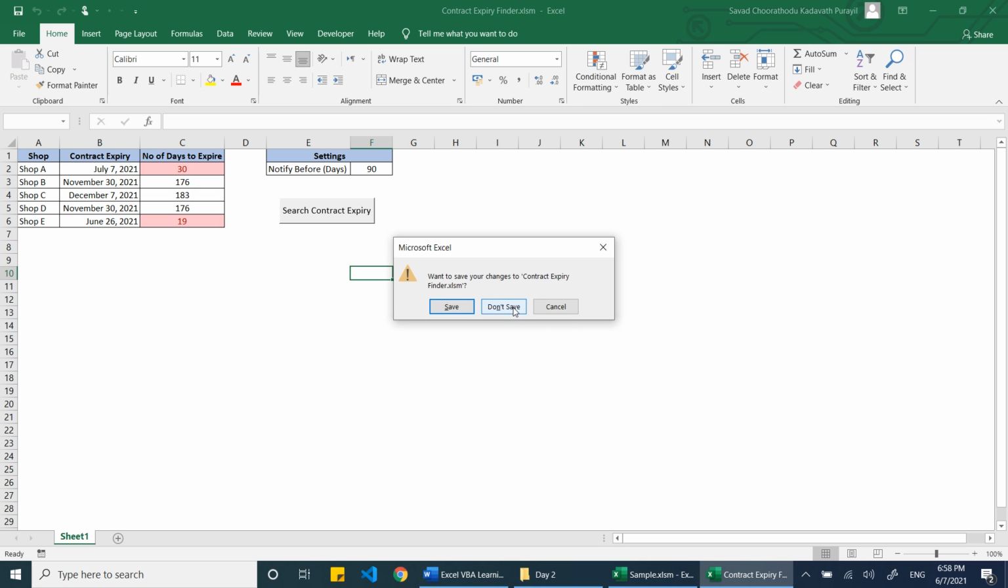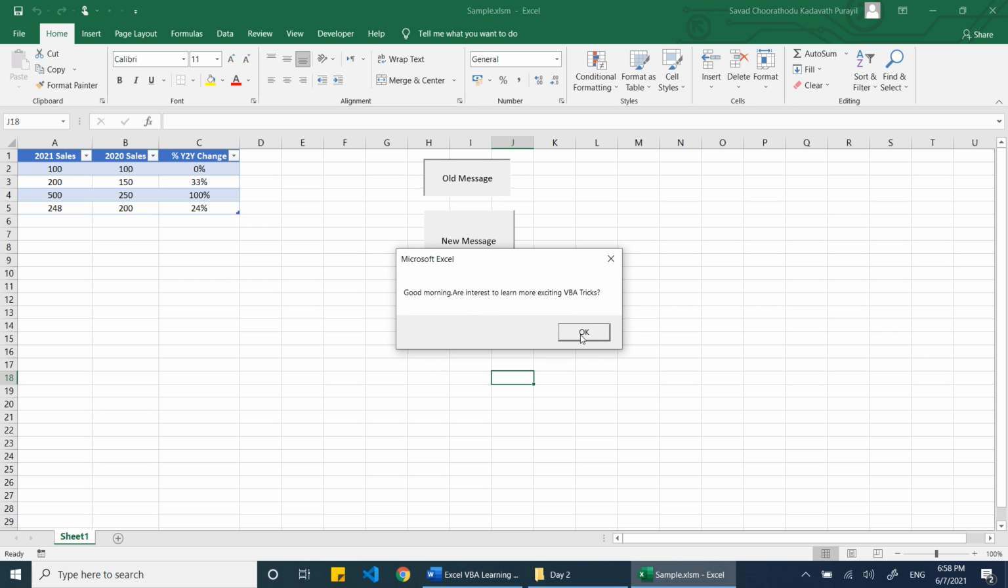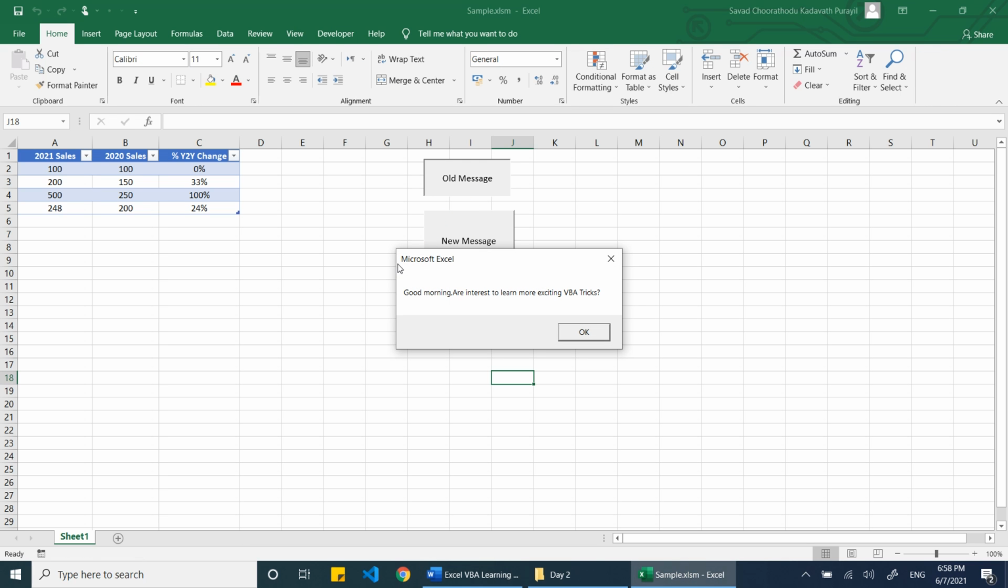So what we are going to learn today, as we have seen the message box yesterday, you can see how we designed the message box yesterday. So first, we want to change the message box title. You have seen the message box title, Microsoft Excel. If it is an Excel I'm using for accounting purposes in my company, then I need to write my company name here instead of Excel.